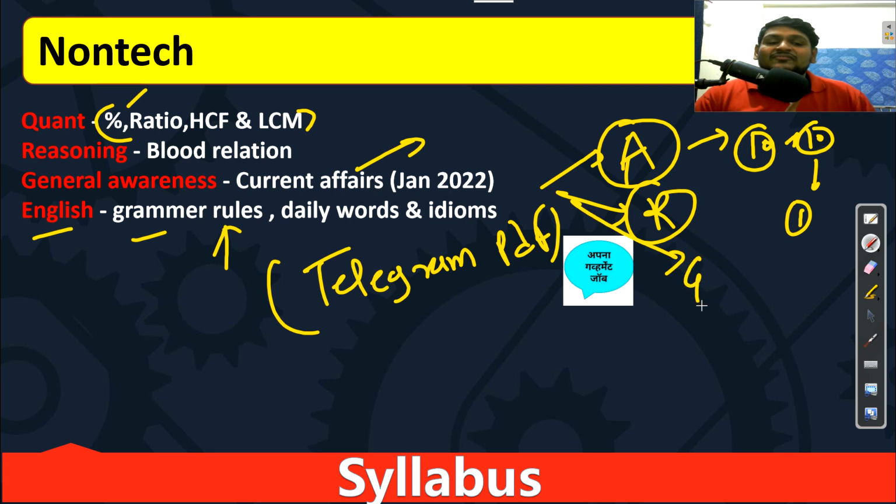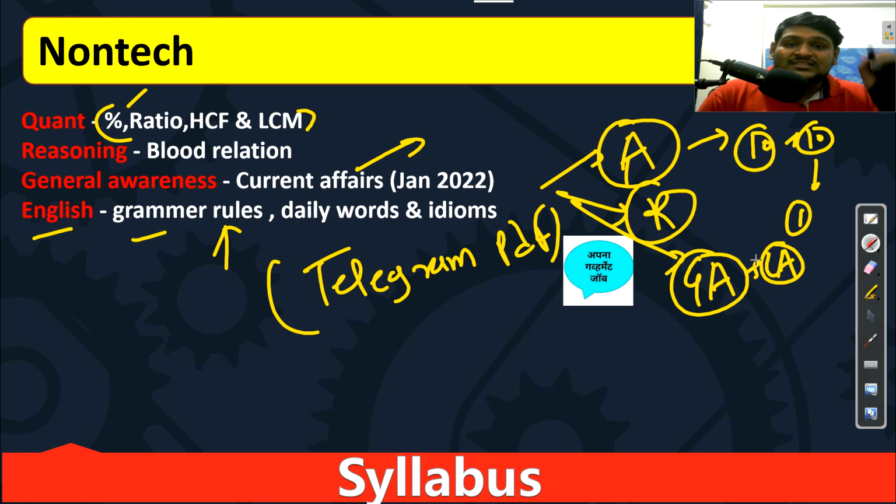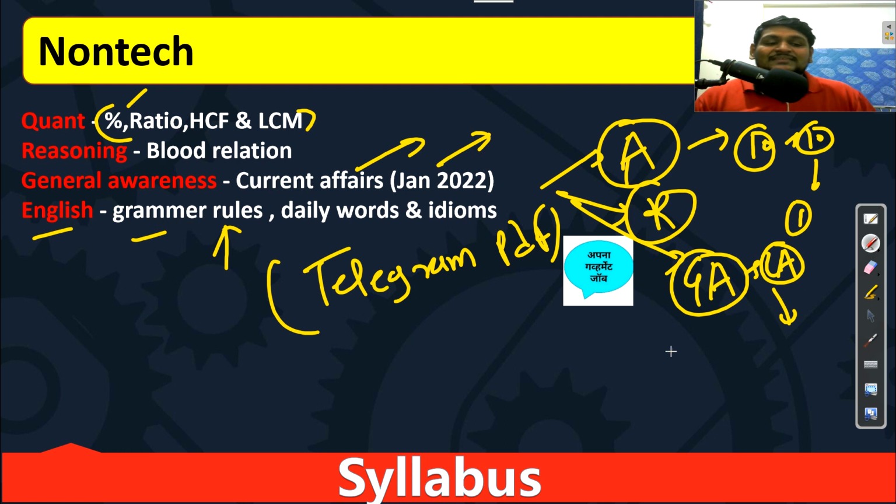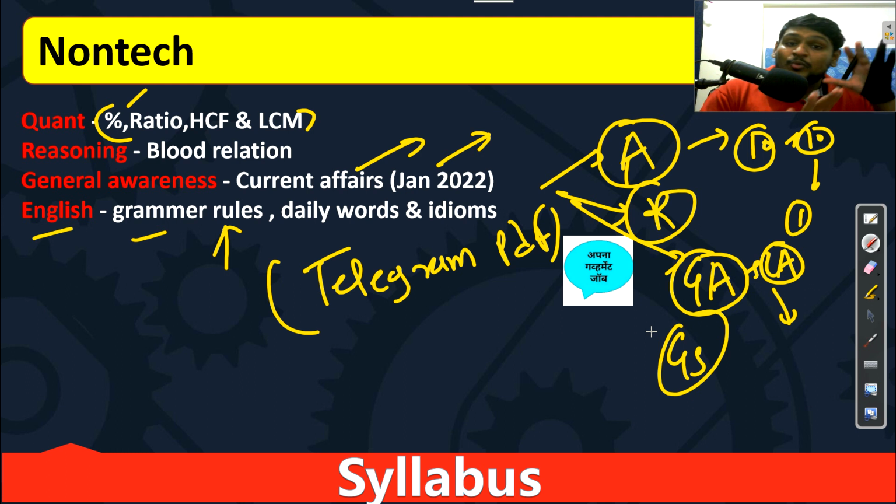Then the third PDF we have is general awareness, which has your current affairs. So from January 1st, what will be your job? To read current affairs from our website and then solve current affairs questions from our daily PDF. This is the job from January 1st of 2022. The next PDF will be general studies, which is not required for now. You can skip that or just don't download it.